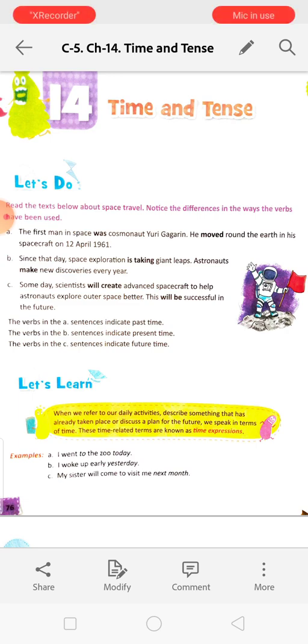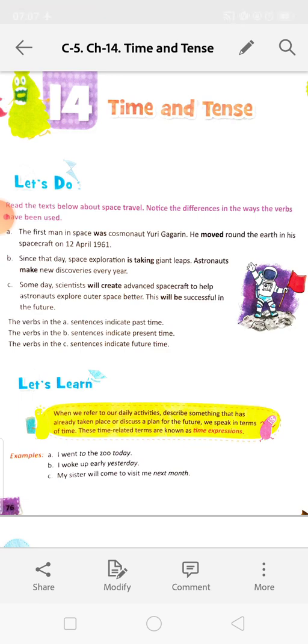So, to show the past form, we are using was and the past form or past participle form of the verb. And to show the present, we are using the present form of the verb, that means the main verb, and another one is helping verb plus ing.